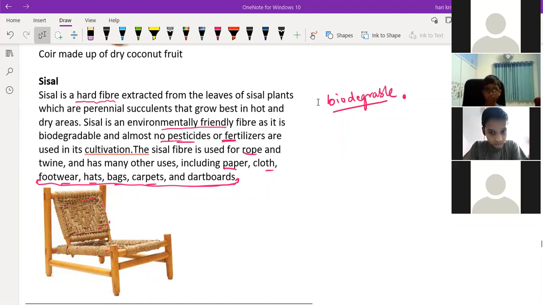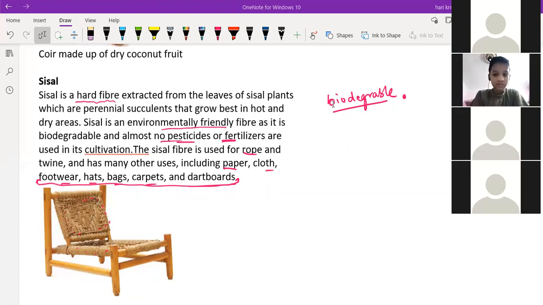Degradable means decomposing. If you put it on the earth, it will decompose within some days with the help of the microorganisms present in the soil. Yes, sir. Okay, it is also environmentally friendly. Whether plastic is biodegradable or not? No, sir. No, because it will not decompose easily on the earth. That's why it is called non-biodegradable.